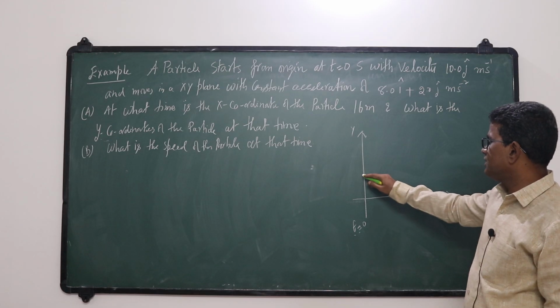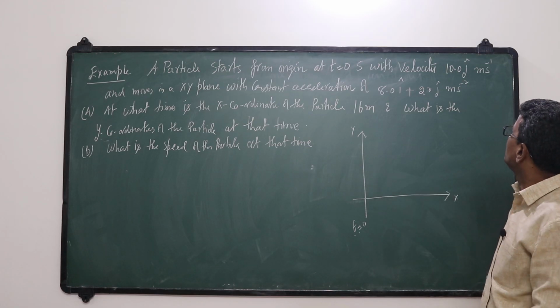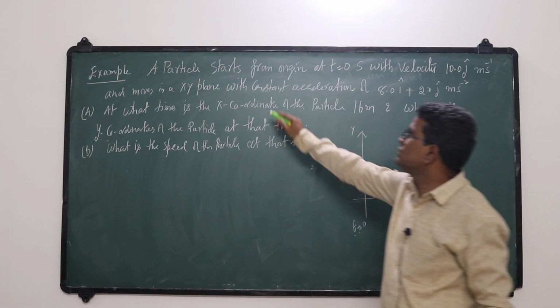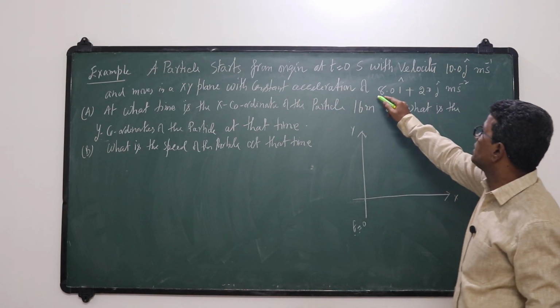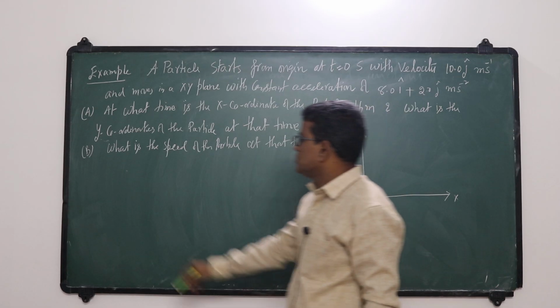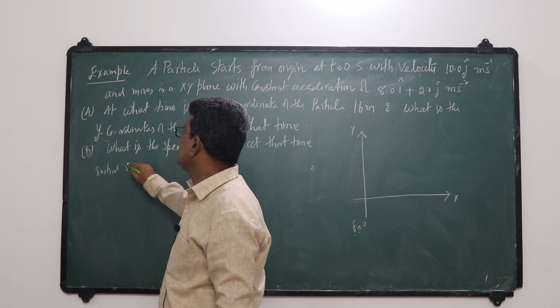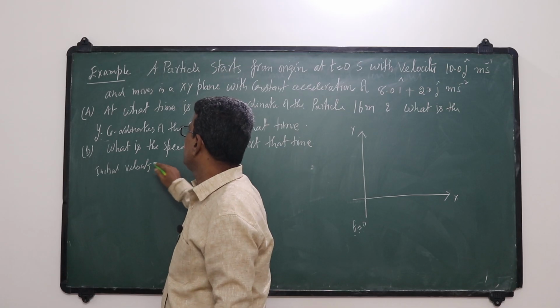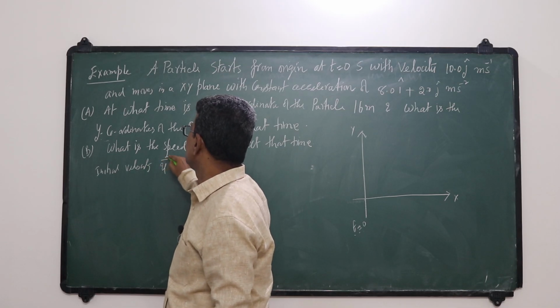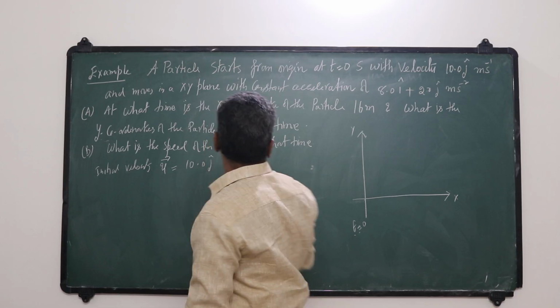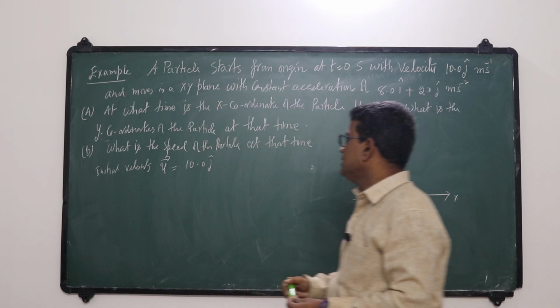The initial velocity along the y direction is 10 j meter second inverse, and it moves in the xy plane with constant acceleration. So the initial velocity u is the vector 10.0 j cap.